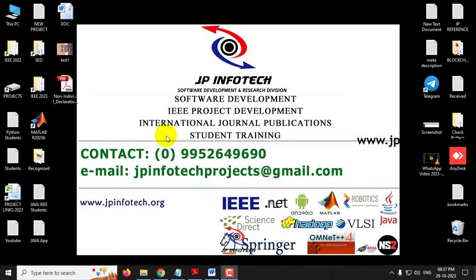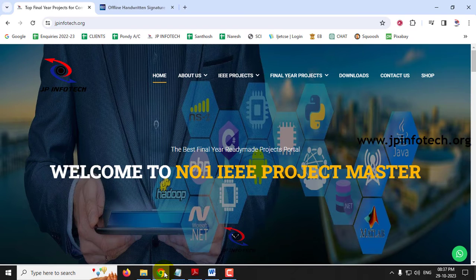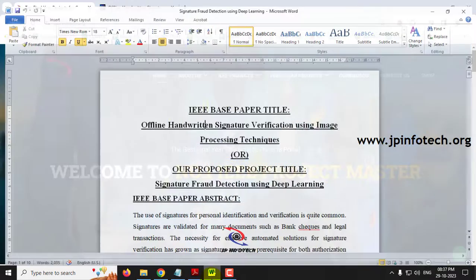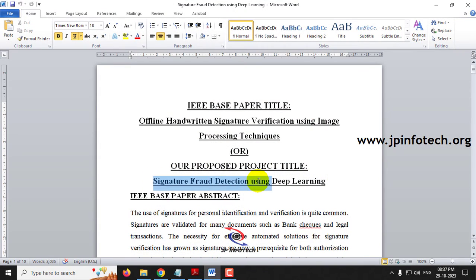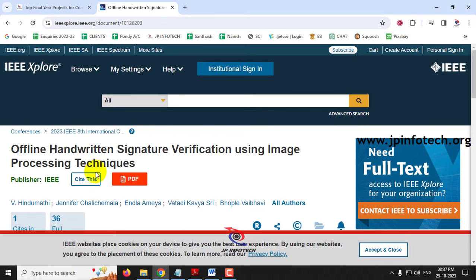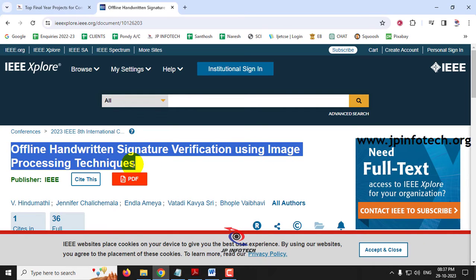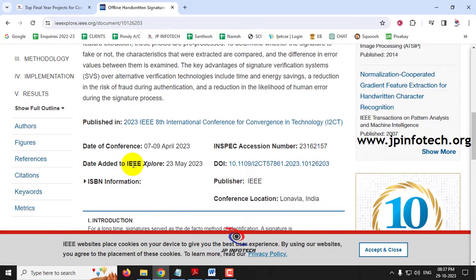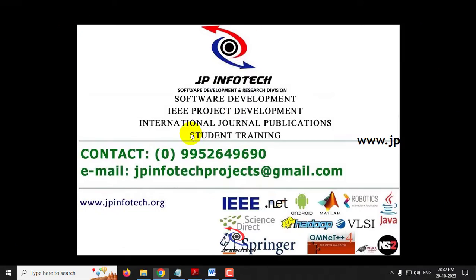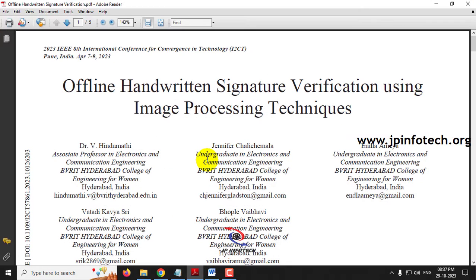In this video, we are going to see a Python project entitled Signature Fraud Detection Using Deep Learning, which is an enhancement of the IEEE base paper titled Offline Handwritten Signature Verification Using Image Processing Techniques, an IEEE 2023 conference paper. Before seeing the execution of the project, let me brief about this project.